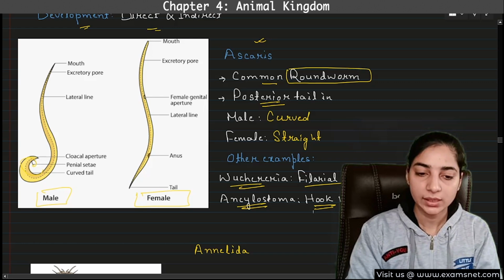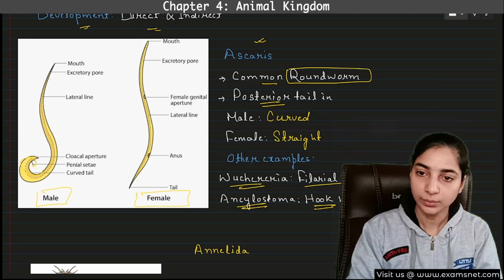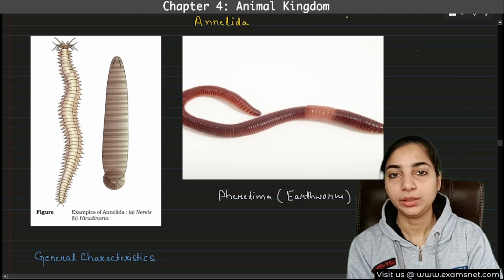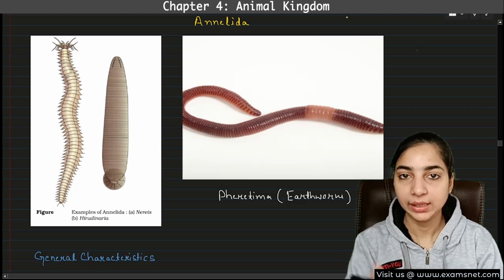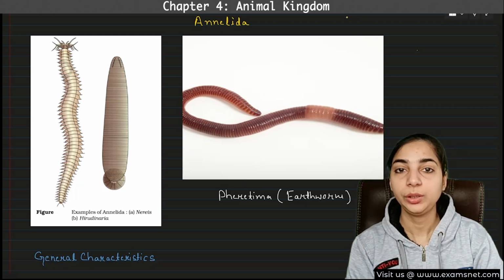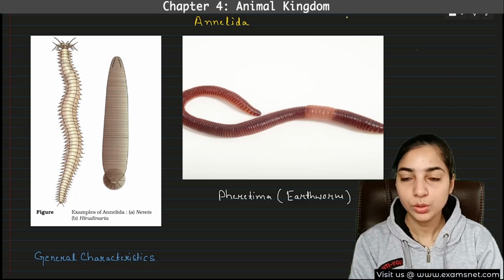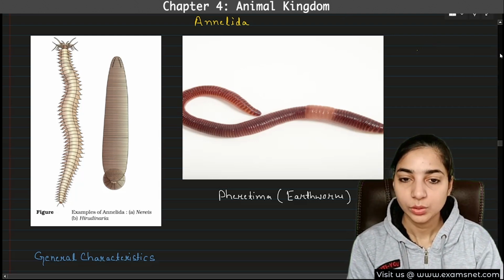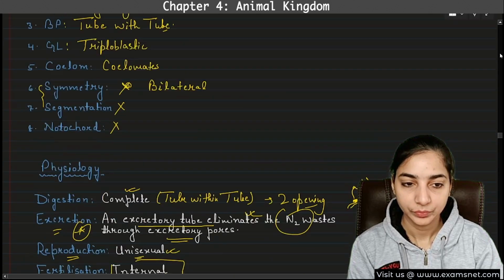Now we will move to the next phylum, that is the Annelida. Before we start with it, let me tell you one thing, that I have made a mistake in Aschelminthes. I don't know how many of you noticed that, but those who have noticed that I made a mistake have understood this chapter well. So let's see what was the mistake.